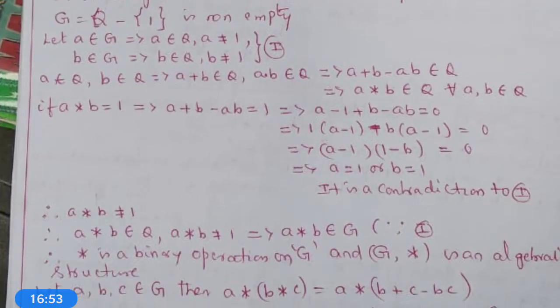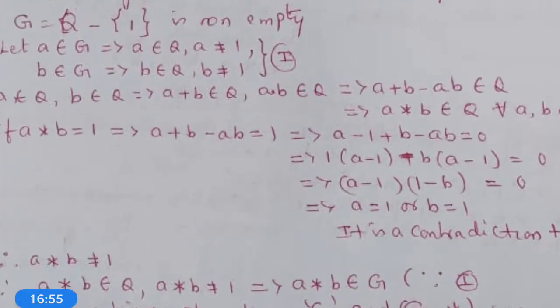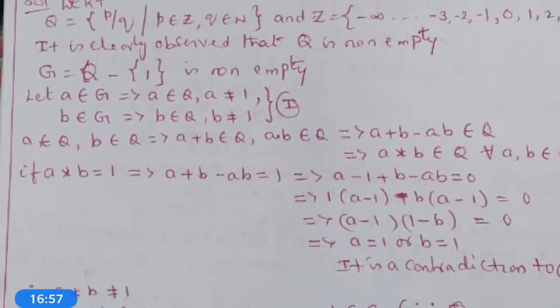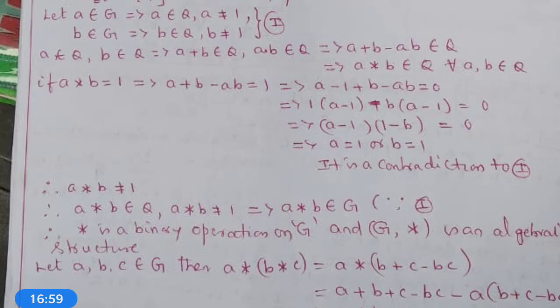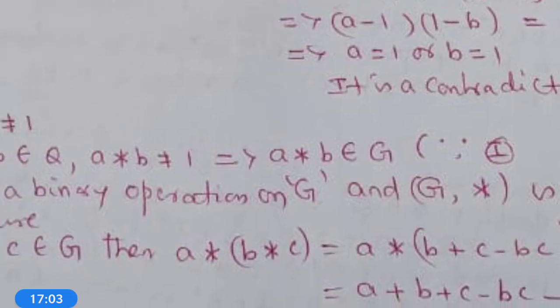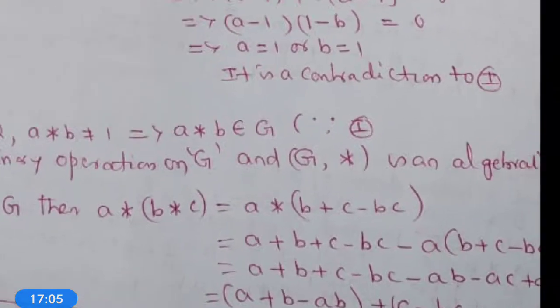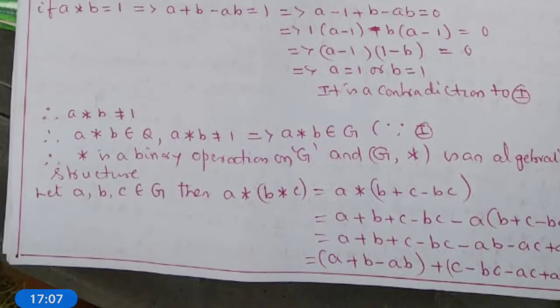a * b belongs to Q and a * b is not equal to 1. From equation 1, it implies a * b belongs to G. So, * is a binary operation on G. Therefore, (G, *) is an algebraic structure. Now, verification of the associative property.